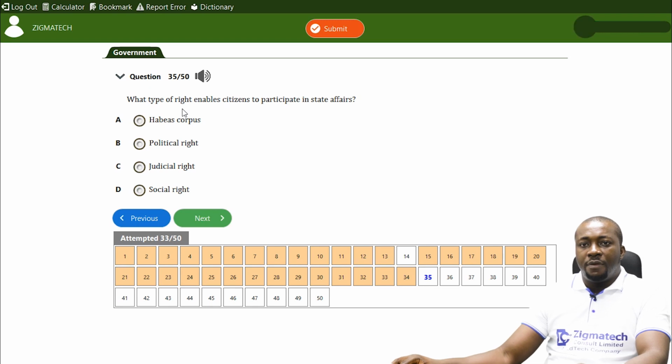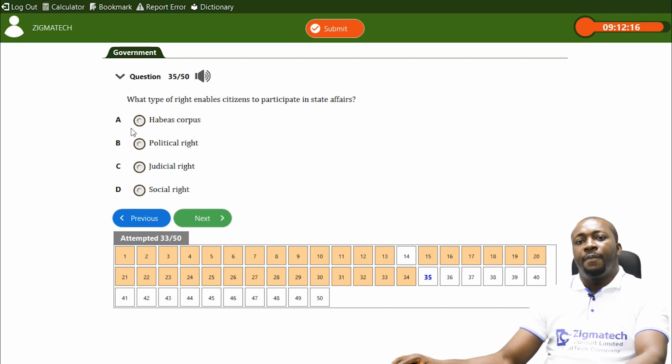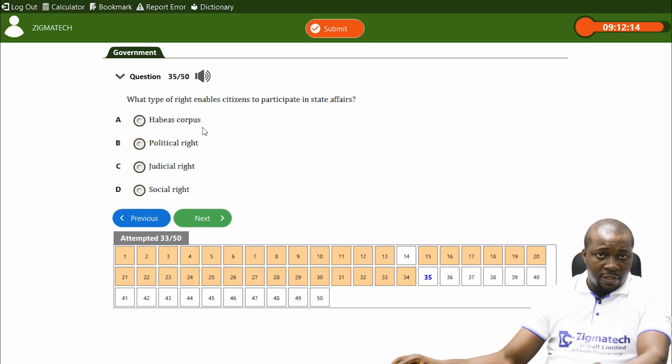Now, which type of rights enable citizens to participate in state affairs? Is it habeas corpus, which talked about liberty of citizens being kept more than they should be kept in custody?